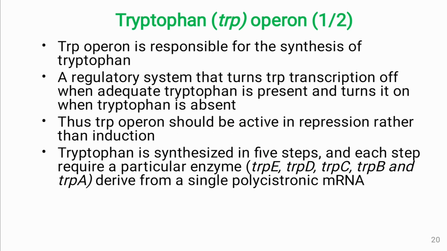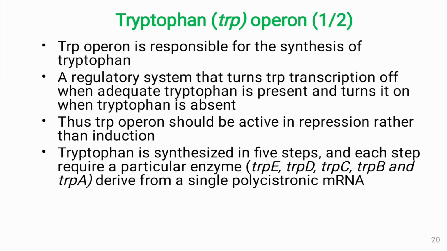The trp operon is responsible for the synthesis of the amino acid tryptophan, which is an aromatic amino acid. It is a regulatory system that turns transcription of tryptophan off when adequate tryptophan is present in the nutrient medium, and turns it on when tryptophan is absent in the nutrient medium. Thus, the tryptophan operon should be active in a repression condition rather than an induction state.